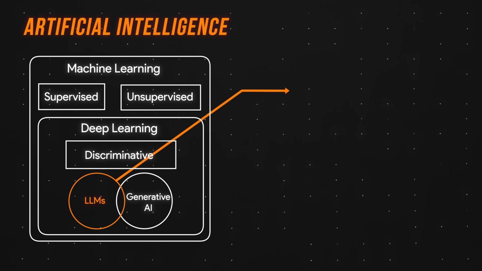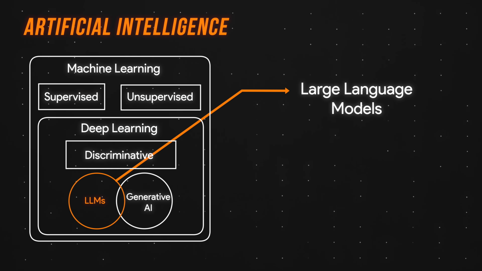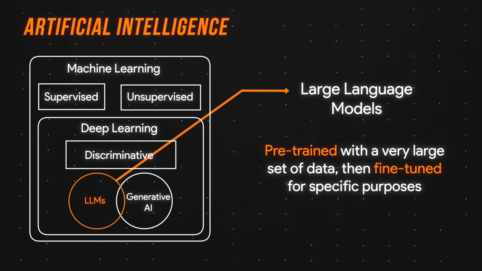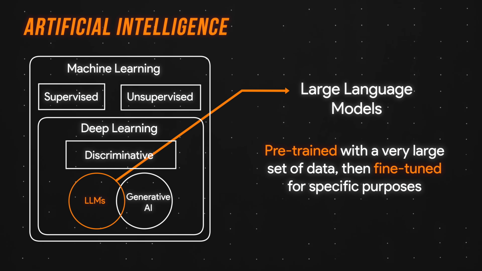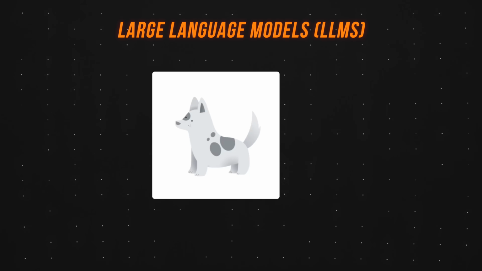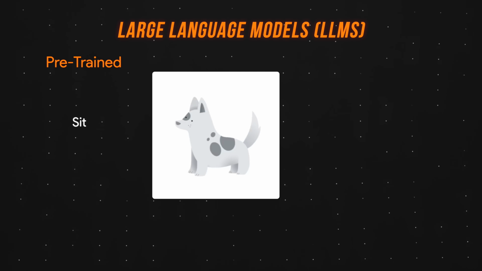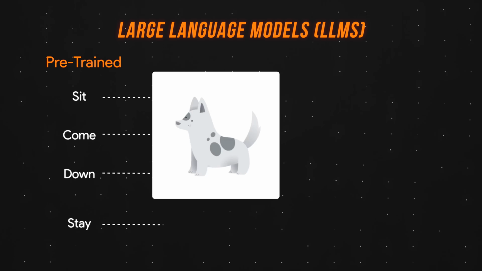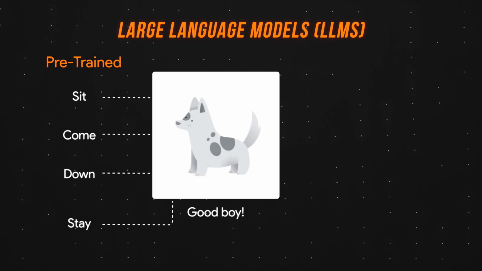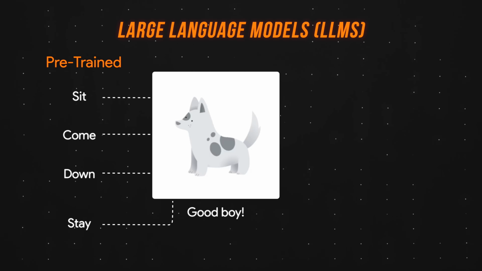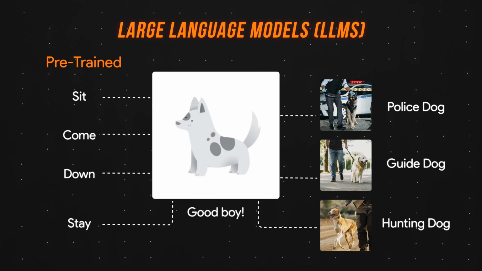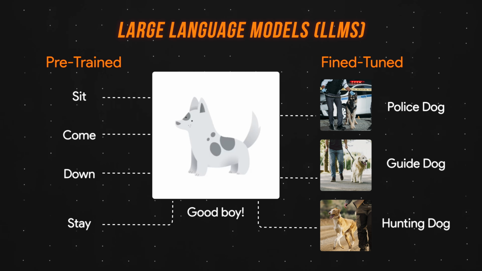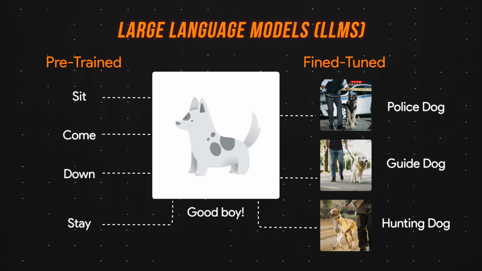An important distinction is that large language models are generally pre-trained with a very large set of data and then fine-tuned for specific purposes. What does that mean? Imagine you have a pet dog. It can be pre-trained with basic commands like sit, come, down, and stay. It's a good boy and a generalist. But if that same good boy goes on to become a police dog, a guide dog, or a hunting dog, they need to receive specific training so they're fine-tuned for that specialist role.